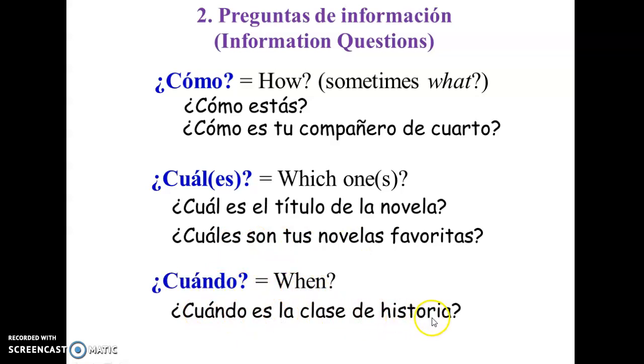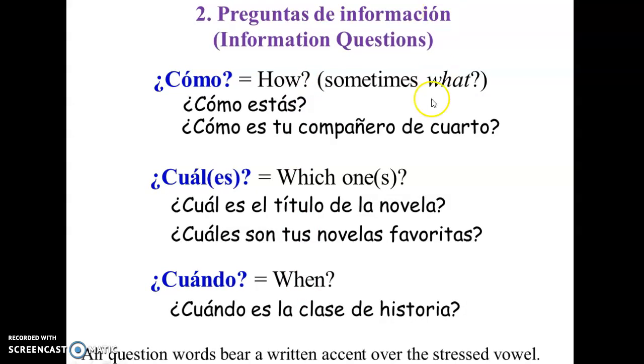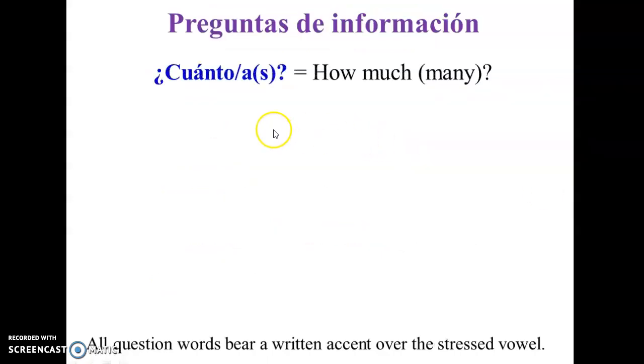So when is the history class? This is not like a yes or no answer. We're going to need information after we receive this question. They all have question marks at the beginning, and they all have an accent. Okay, all of them.